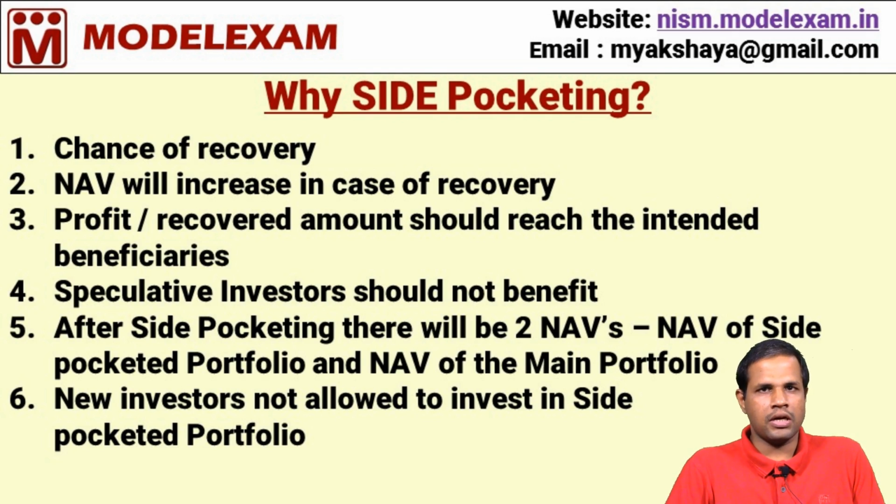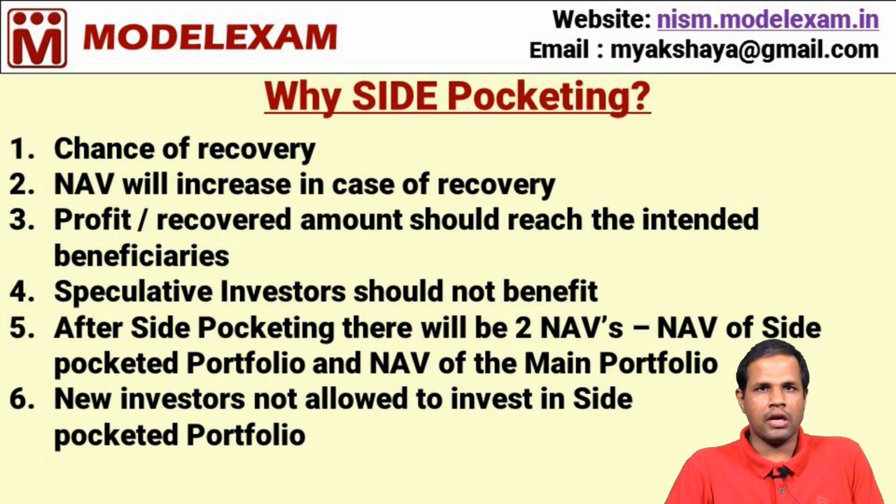That is the main purpose. The new investors, generally some investors, they come for this possible recovery, for this possible increase in NAV. They are generally called as speculative investors. So, the speculative investors should not benefit out of this scenario. That is why side pocketing becomes necessary. Here the portfolio will be divided into two. One is a side pocketed portfolio which has a separate NAV, the other one is the main portfolio which has a separate NAV.